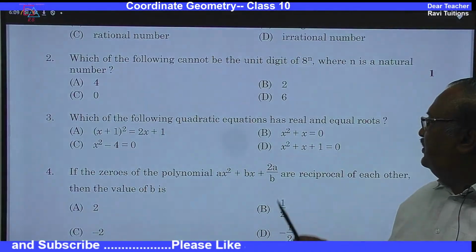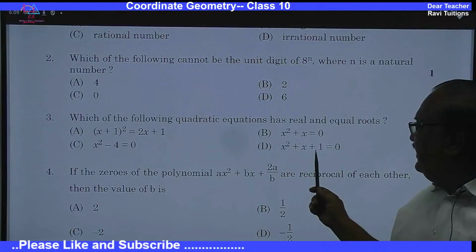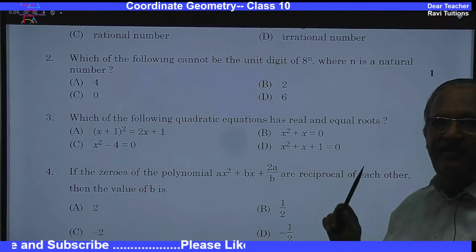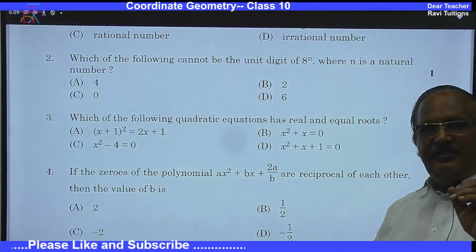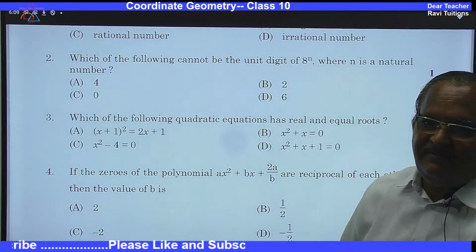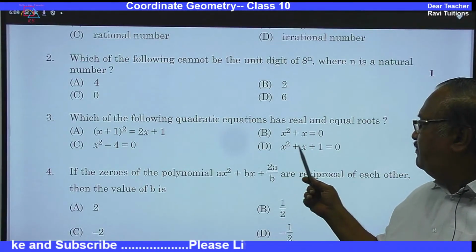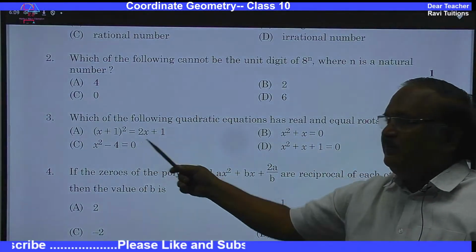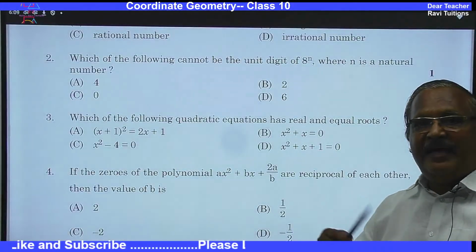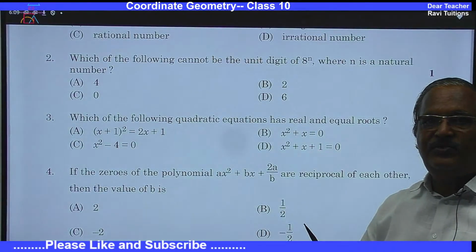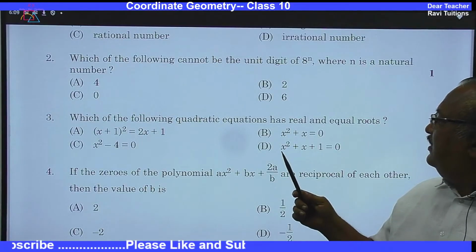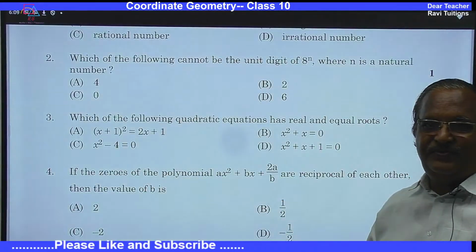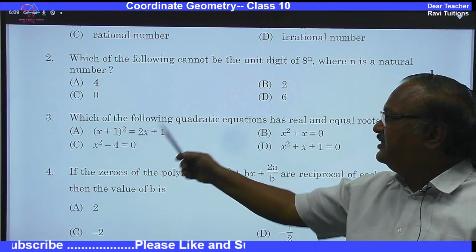D is also not a perfect square, because the 2ab term is not there. Perfect square means the formula a plus b whole square: a square plus 2ab plus b square. This is also not possible. X square minus 4 is also not possible, because the factors are x plus 2 into x minus 2, and the roots are plus 2 and minus 2. So the only one left over is A.